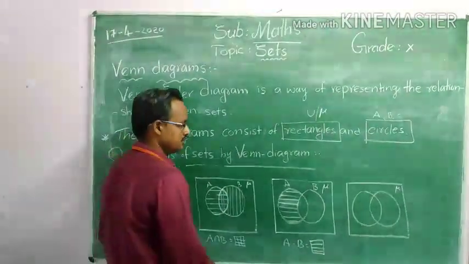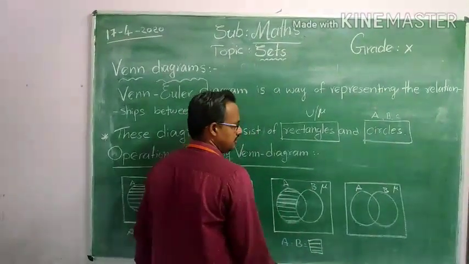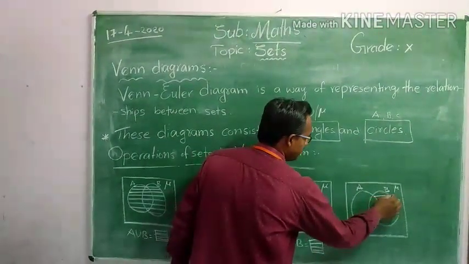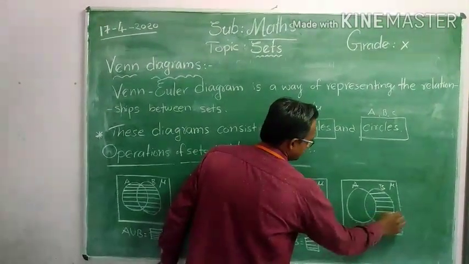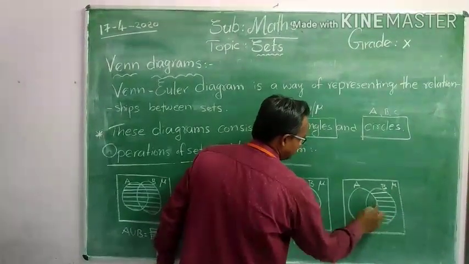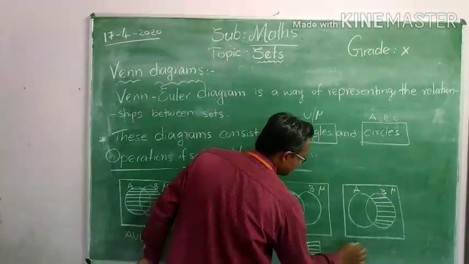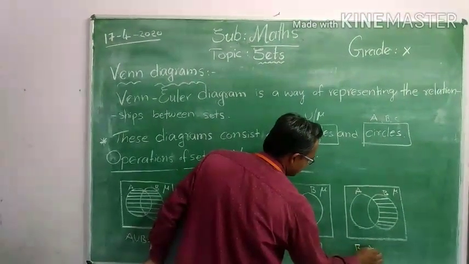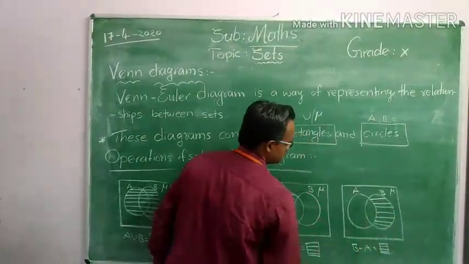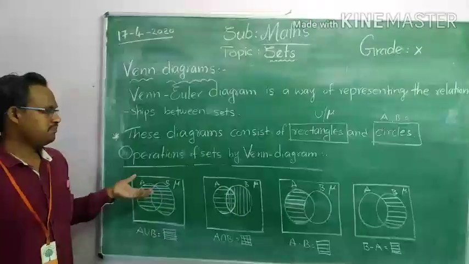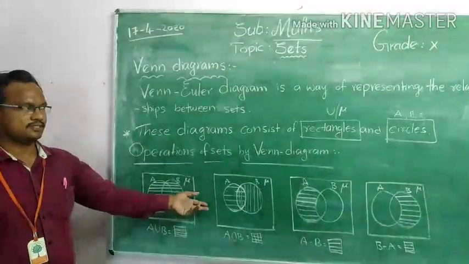The last one, B minus A. In B minus A, we have to take only the elements of B. If any element of A is in that B, we have to remove it. That means this portion we should not shade; it won't come. So B minus A is equal to the shaded portion. So this is the representation of sets and their operations.